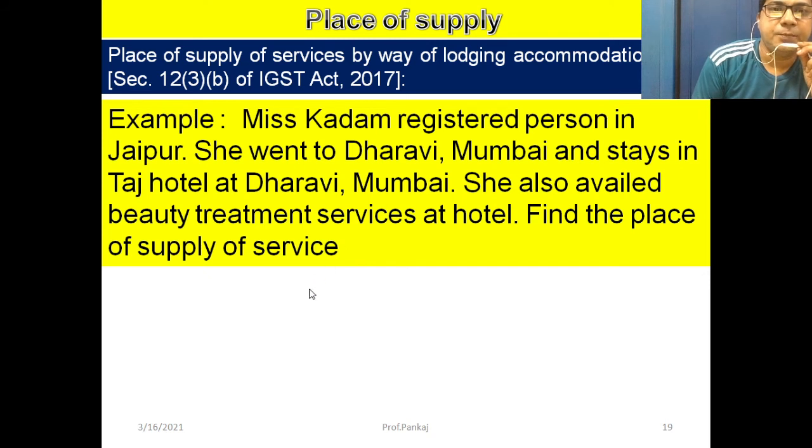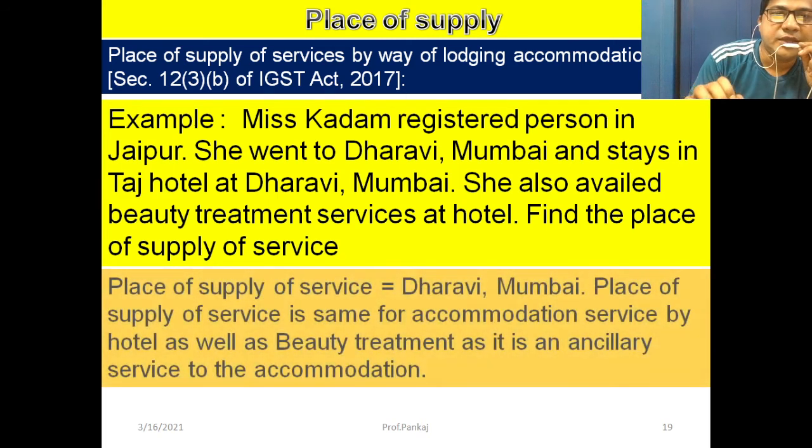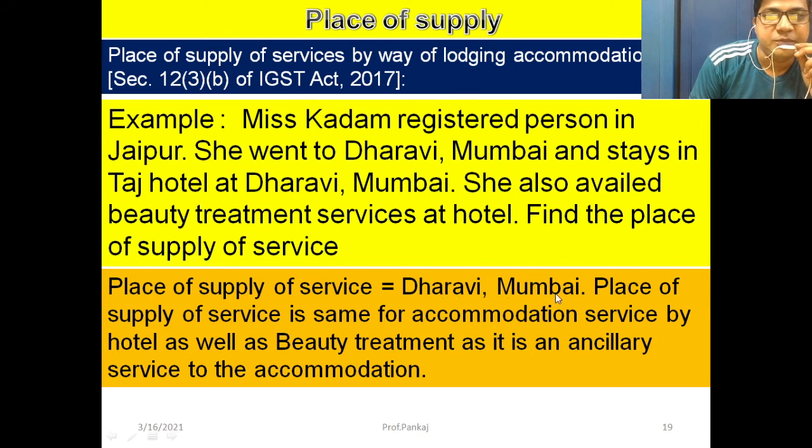It means the main service is accommodation, lodging. She is staying at Taj Hotel, which is the main service. Now the connected services: the Taj Hotel provides beauty treatment services also, which are taken by Miss Kadam. What will be the place of supply? The place of supply of service is Dharavi, Mumbai.